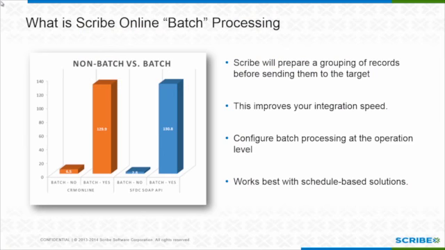Right. So here I have a graph that shows I'm doing the same exact mappings between CRM and Salesforce Online. And you can see I'm just turning on the batch processing. Doing multiple records at a time, I'm going to really increase performance.